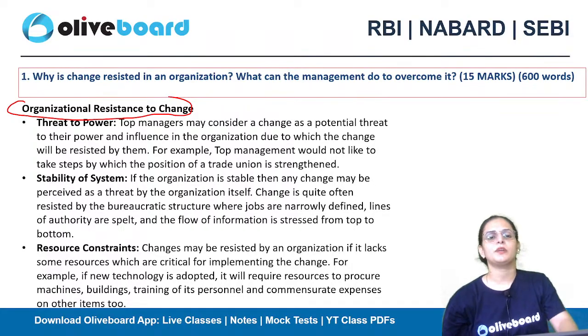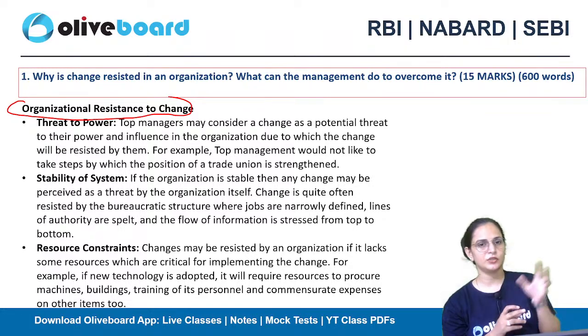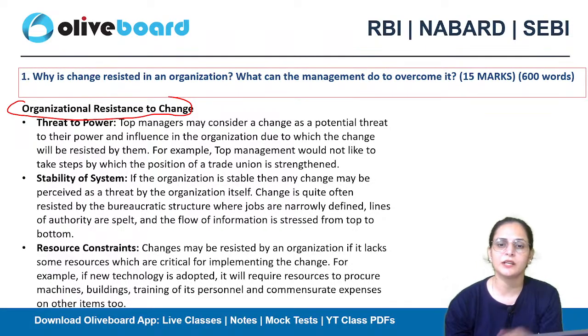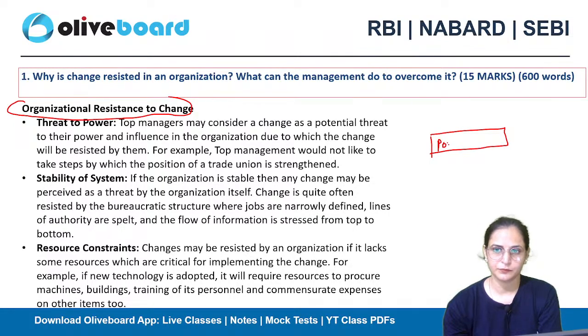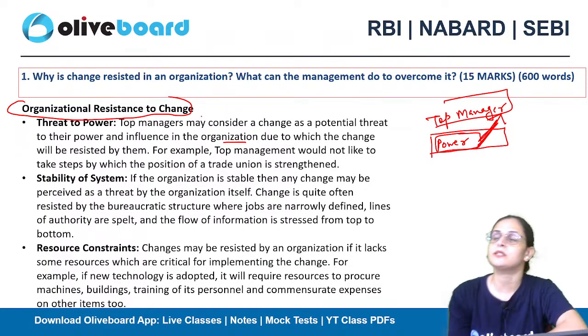Yeah, thank you. Okay, let's start with organizational resistance to change. How does the organization resist any change that is about to be introduced? One is a threat to power. See, the top level of managers may consider a change as a potential threat to their power. The top level of managers will think that if they introduce this change, it will act as a threat to their power and influence in the organization, due to which the change will be resisted. So they will start resisting it.